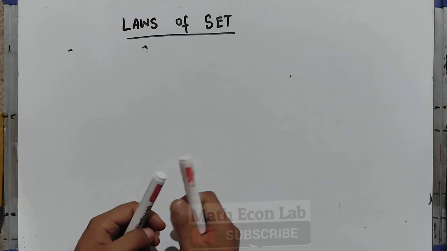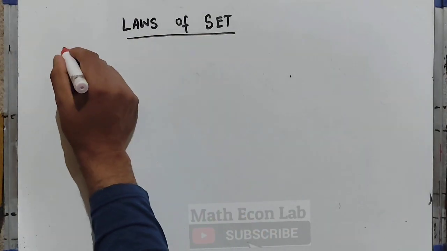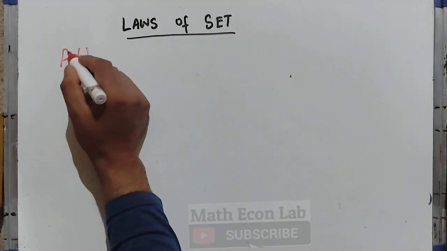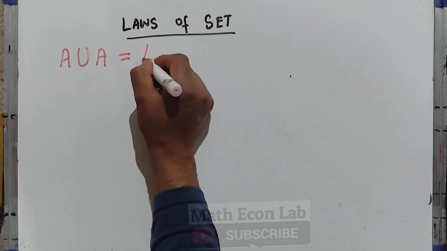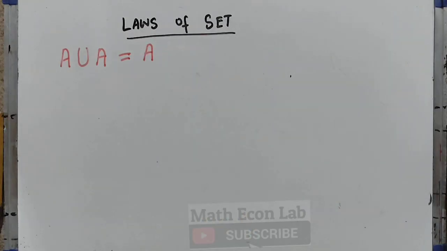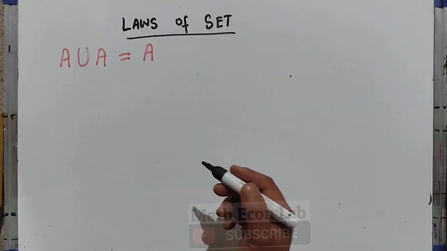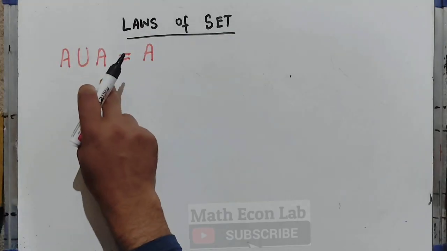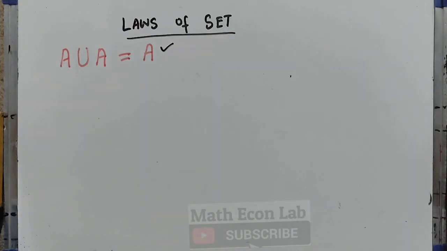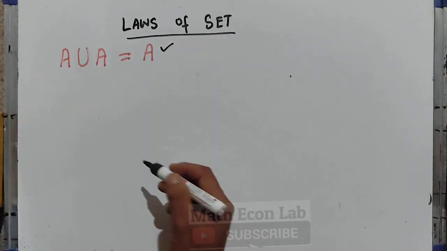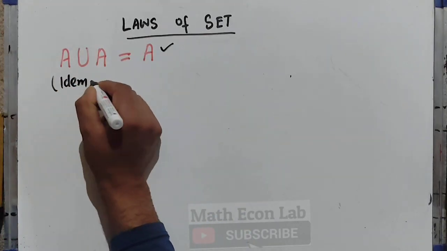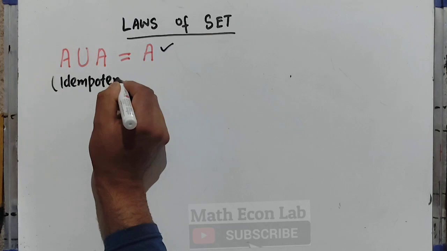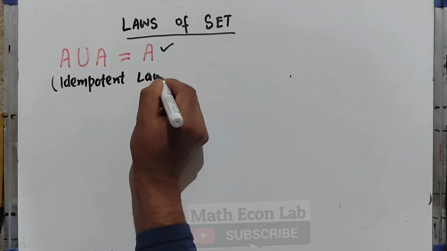Now let's understand the laws of the algebra of sets. First we have the union of set A with itself gives us the same set. It is pretty obvious. When we take the union of a set with itself, it will give us the set itself. We call this the idempotent law.